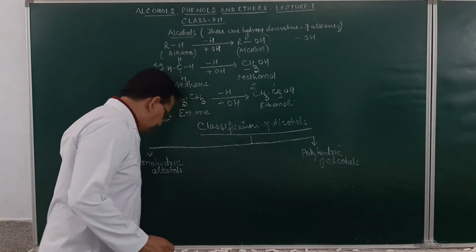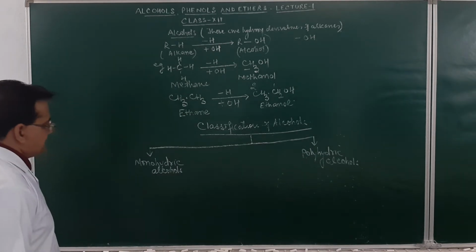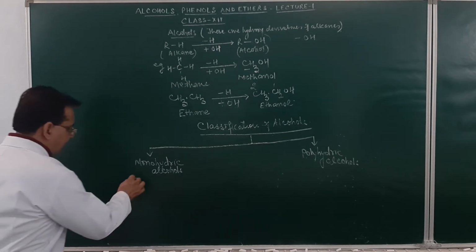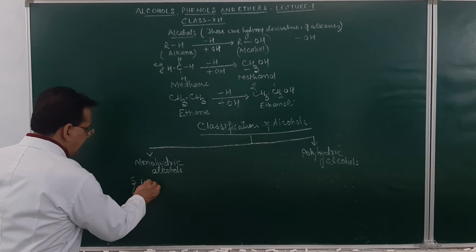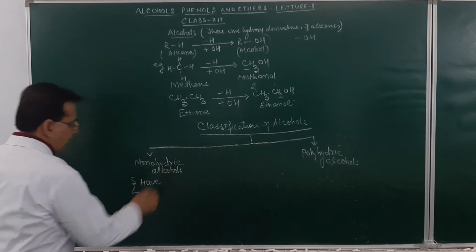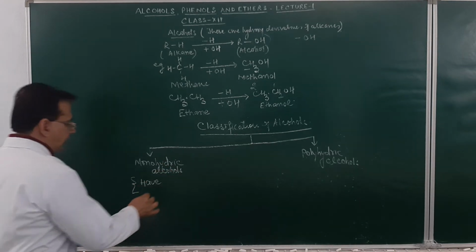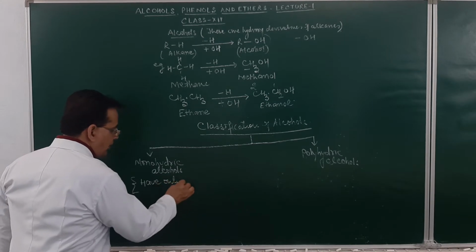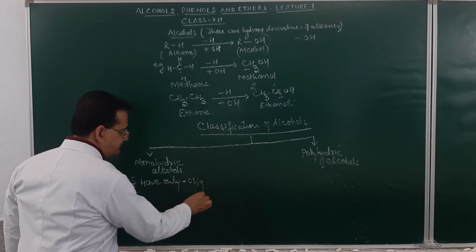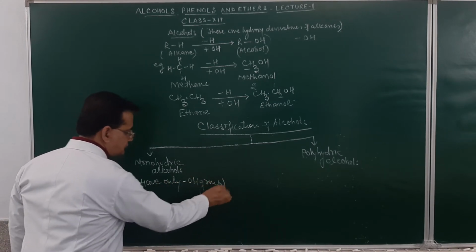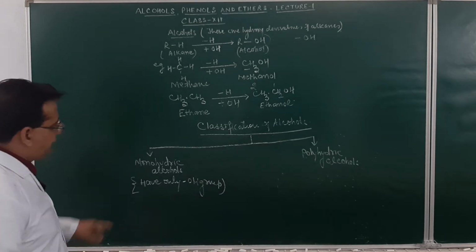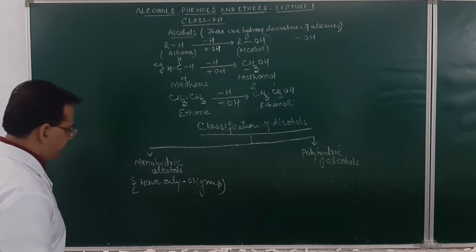Regarding monohydric alcohols, it means they have only one OH group in them. So, monohydric alcohols are those alcohols which have only one OH group.